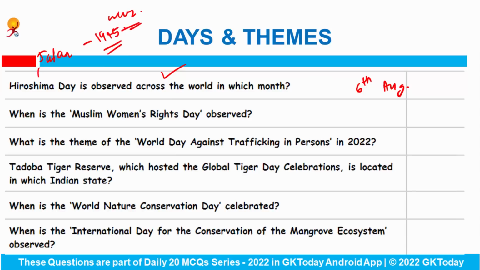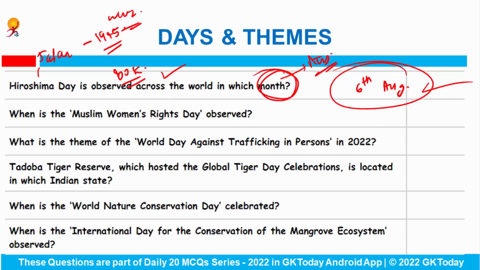So an estimated 80,000 people died instantly from the attack, while the effects of the radiation killed tens of thousands more within the months and years that followed, right? So at the Hiroshima Peace Memorial Park in Japan, an annual event is held to highlight the effects of the nuclear war, pay respect to those who got killed and promote world peace. So this is observed every year on 6th of August. Actually here only the month is asked, so the correct answer would be August.